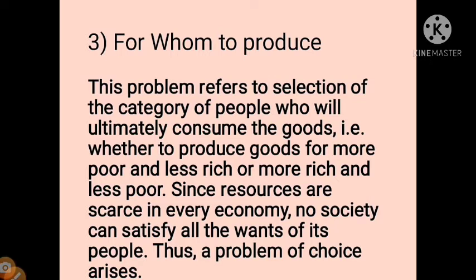Thus a problem of choice arises. So we have to be careful about the production of goods because we have limited resources, and we have to utilize them for social welfare. In this way we have to think about which goods to produce and for whom in society.